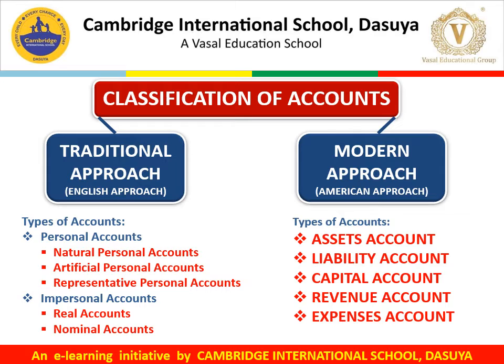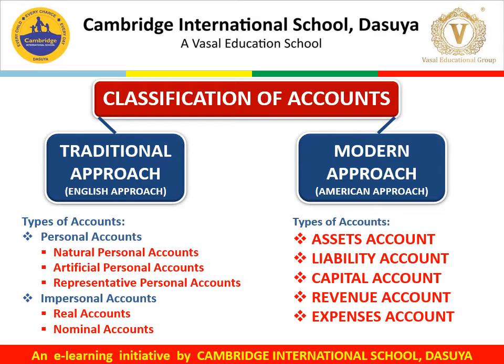Artificial personal accounts are those which are non-living beings, but we have some names for the establishments. For example, ICICI Bank, Cambridge International School, say Gupta Cloth Emporium, say Pizza Hut, Domino's, all these establishments which carry a name but non-living beings.